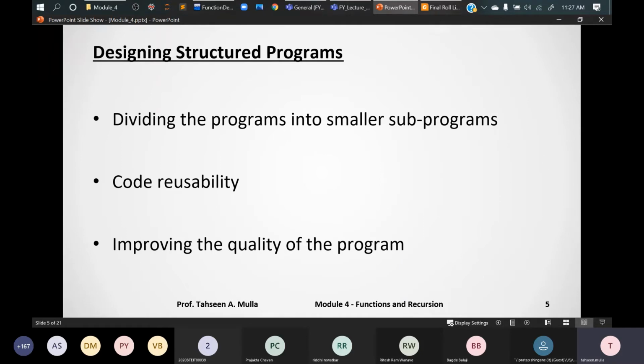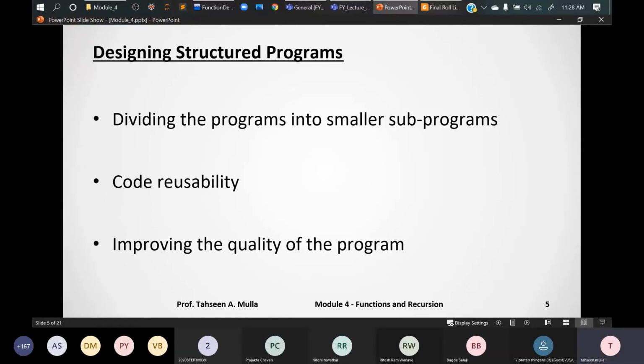See, the basic fundamental of designing these programs is that when there are bigger programs, too many complex algorithms with too many lines of code, functions basically help us. What we do is we try to divide it into smaller subprograms. Now, when we say smaller subprograms, we indirectly come to functions, right?